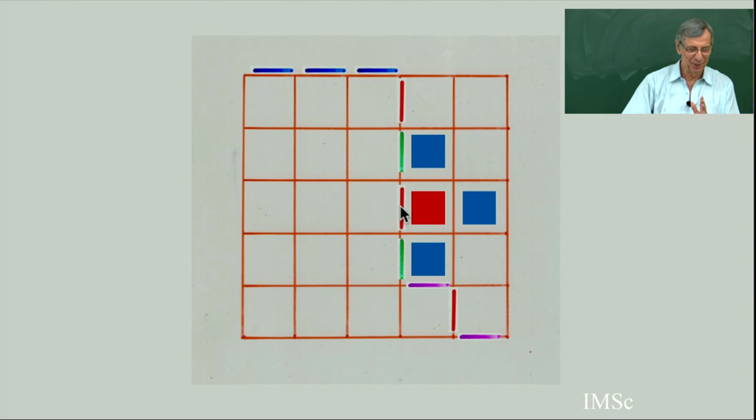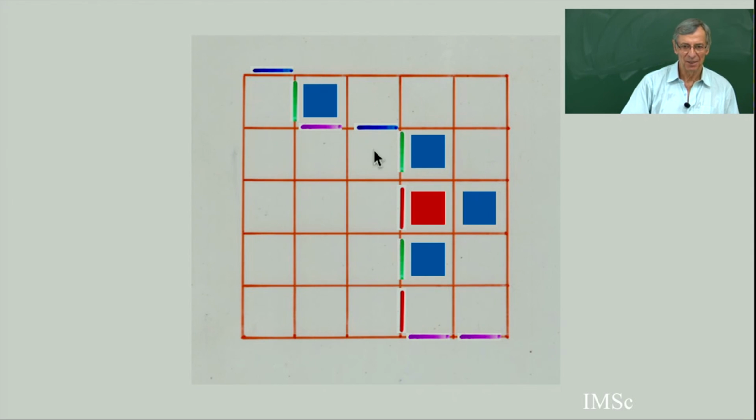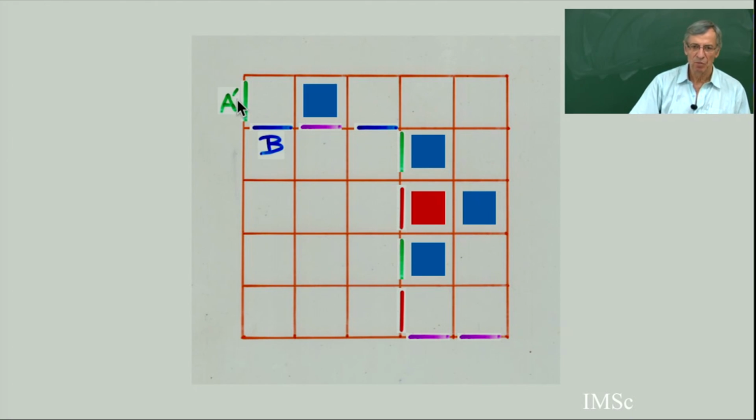So you guess what is going to happen. Let's do, for example, again a blue cell. So now I have a new commutation rule, B and A prime commute, and I have A prime B. So I continue. This is one possible substitution.